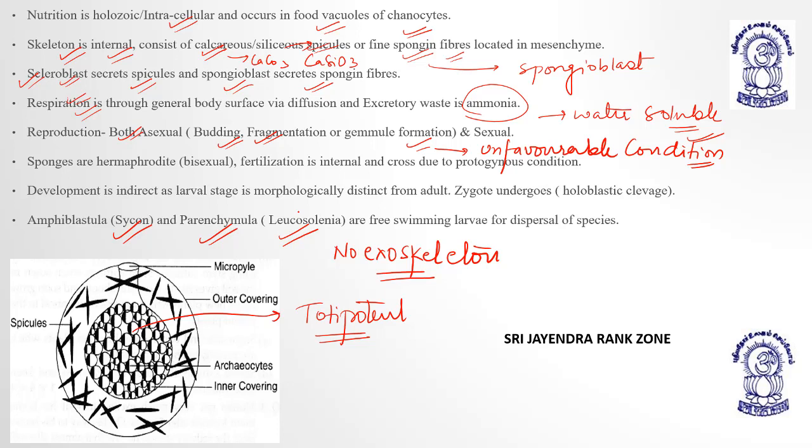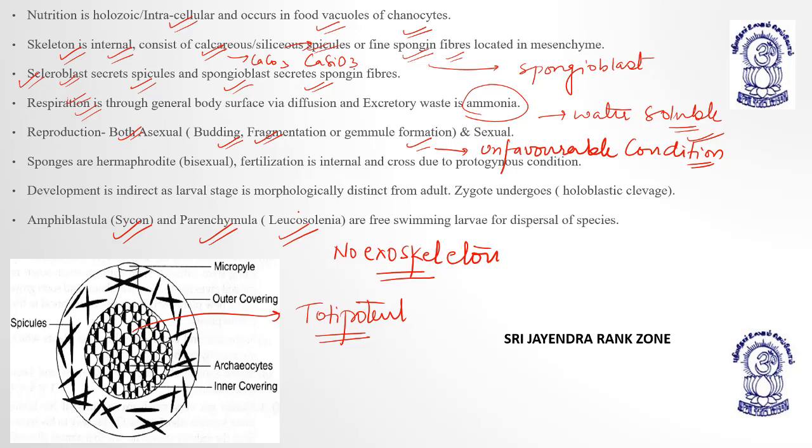Reproduction is both asexual and sexual. Asexual is budding, fragmentation and gemule formation, and sexual is through the formation of ova and sperm with the help of archaeocytes. They are hermaphrodite, means bisexual. That's why their fertilization is internal. And cross, why cross? Because the female reproductive system develops first, or the female organs develop first in comparison to the males.